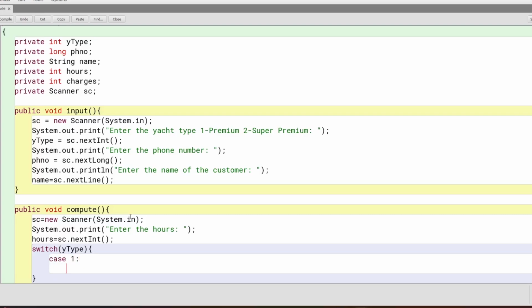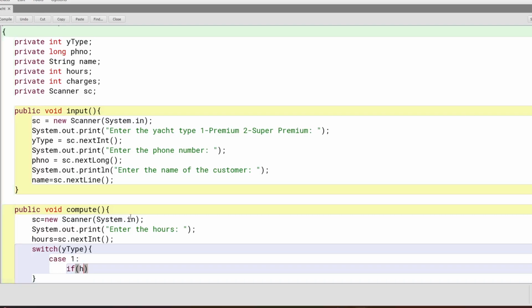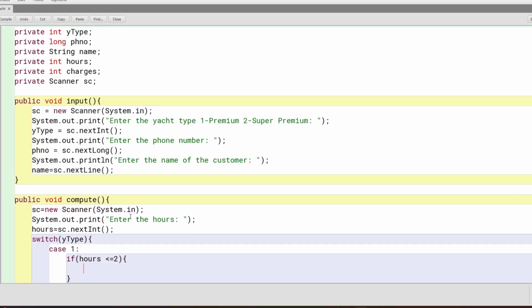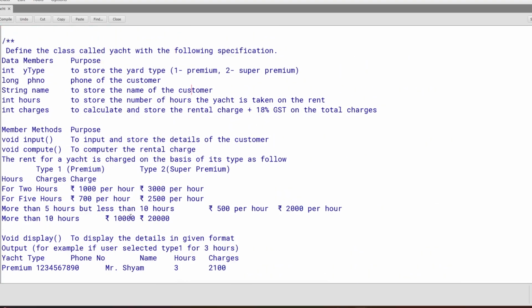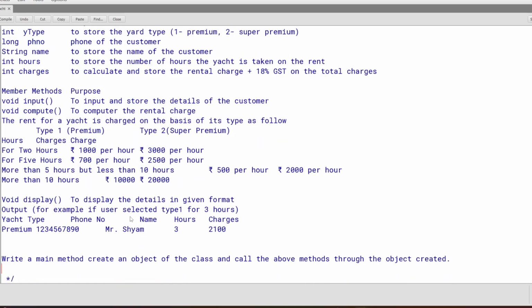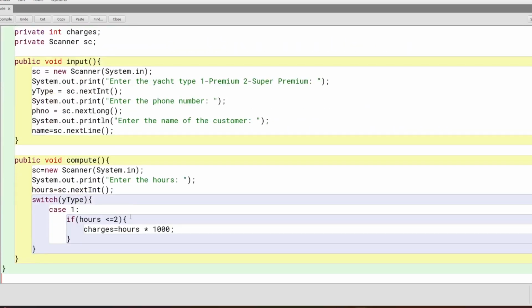If hours less than or equal to 2, charges equal to hours into 1000, right? Let me just check that. Yeah, 1000, 3700, 2500, 1000.